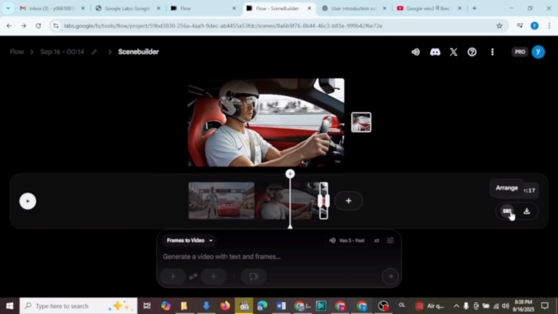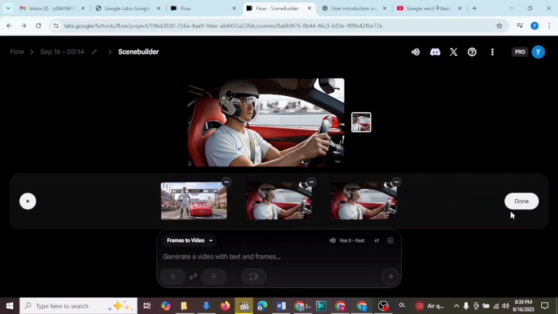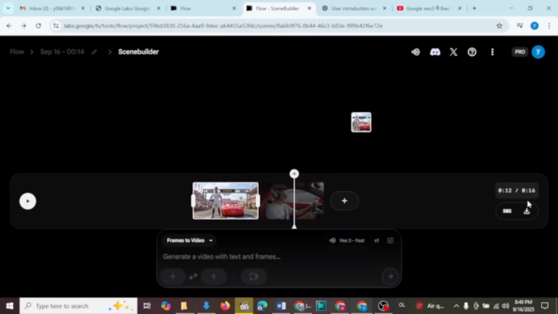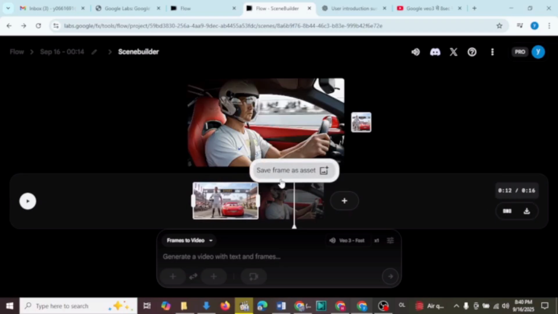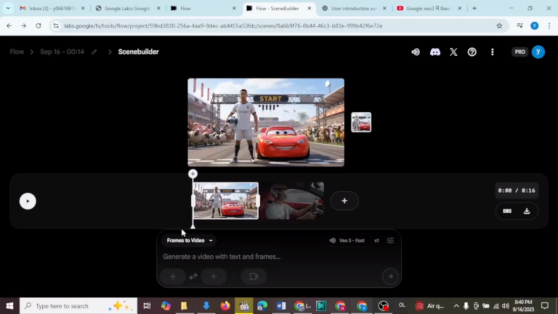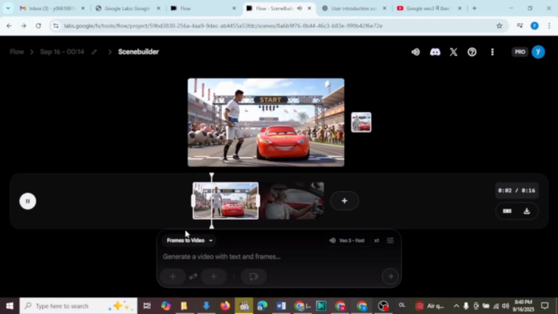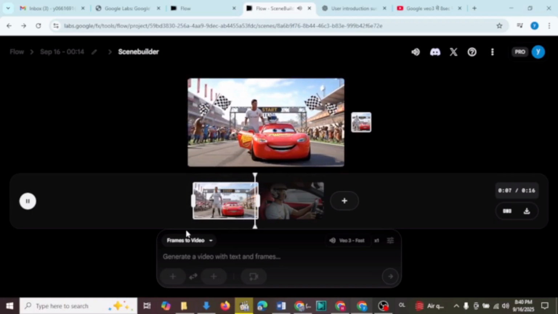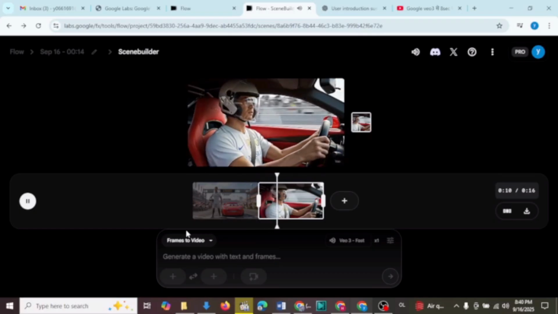If at any point you want to delete an unwanted clip, just click on the 3 small dots next to it and select Remove Clip. In the same way, you can keep adding clips one after another, building a full cinematic sequence. Then, export the video and upload it across your social media platforms. This is one of the quickest and easiest ways to create cinematic animated videos and even start earning online with AI content. So, that's how you can turn simple images into professional video clips using Google Veo 3.